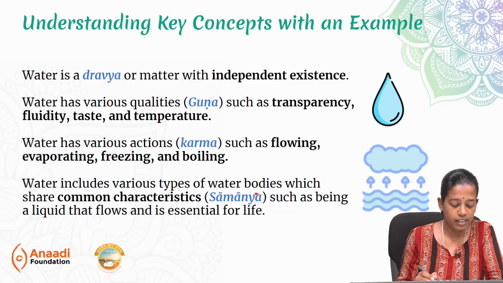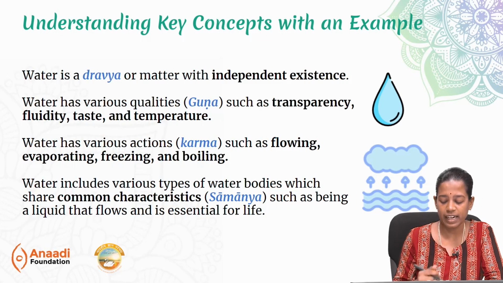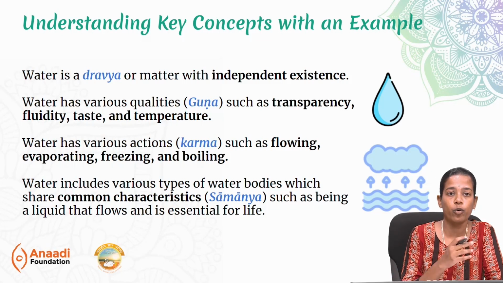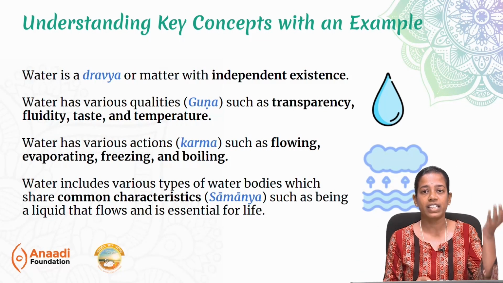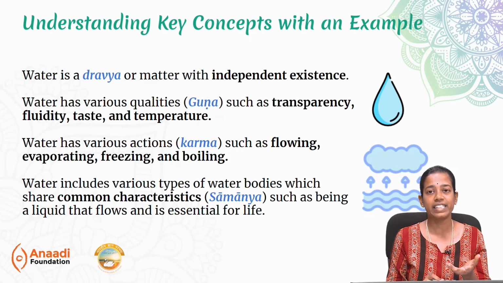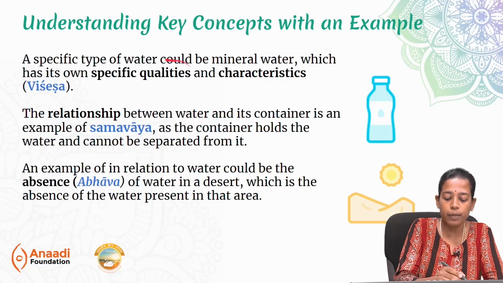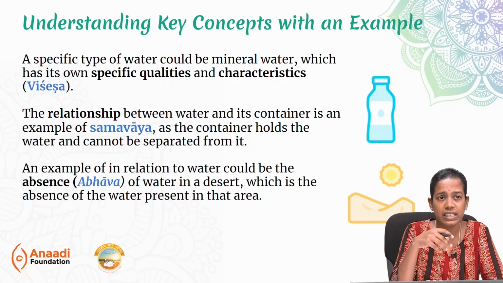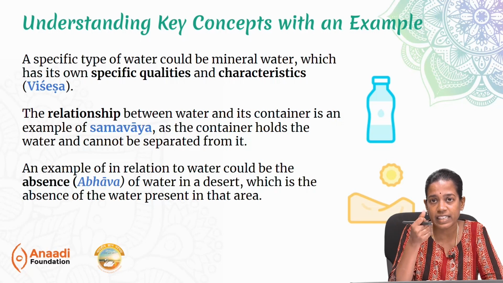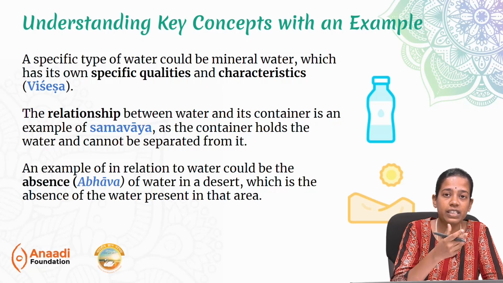Next comes samanya. If you see water, it includes various types of water bodies which share very common characteristics such as being in liquid form and being essential for life. It doesn't matter whether the water is in a pond, or it is rainwater, or ocean water. We clearly see that all of these types are in liquid form and are very essential for existence as well. Now, a specific type of water could be mineral water, meaning it might be enriched in certain nutrients. Hence, it could have very specific qualities and characteristics. In those cases, it expresses the aspect of Vishesha.